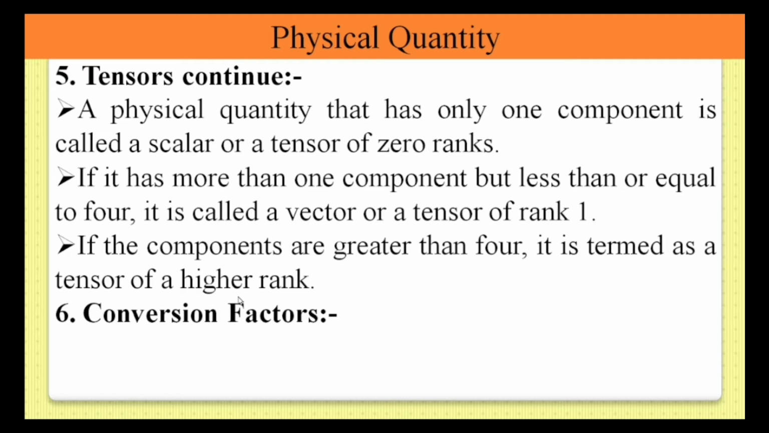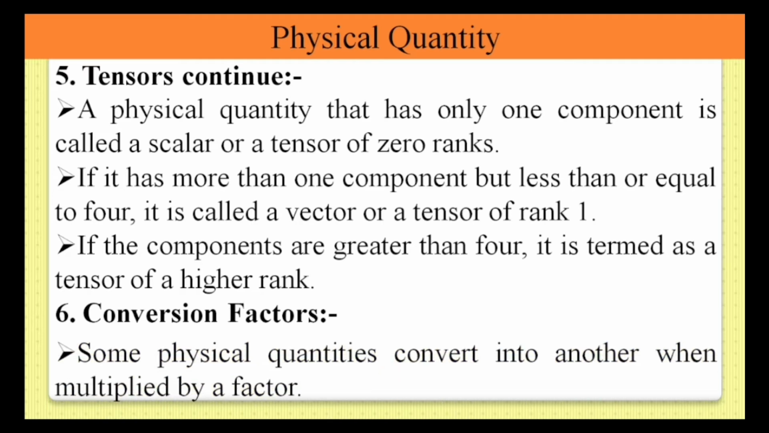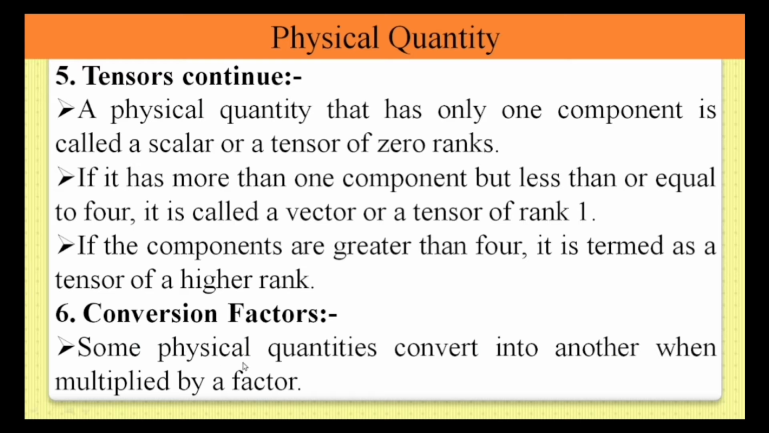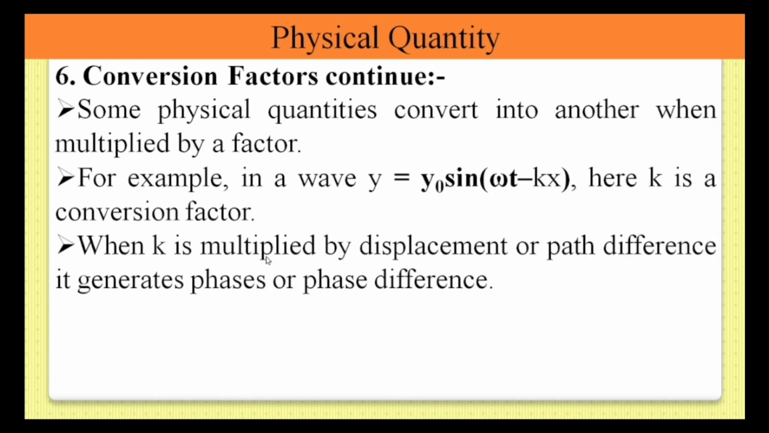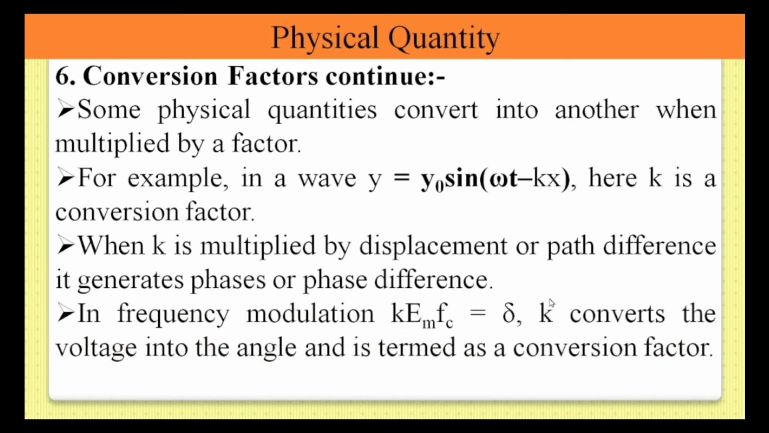Let's see the last physical quantity, conversion factors. What are conversion factors? Some physical quantities convert into another when multiplied by a factor, and this type of quantity is called a conversion factor. Let's see an example. In a wave, y equals y naught sine of omega t minus kx. Here, k is a conversion factor. Why? When k is multiplied by the displacement or path difference x, it generates a phase or phase difference. When k is multiplied by x, we get the phase difference. Therefore, it is a conversion. Here k is the conversion factor.